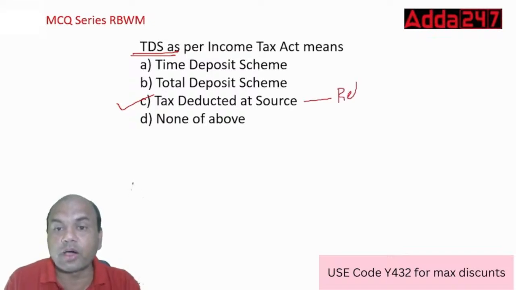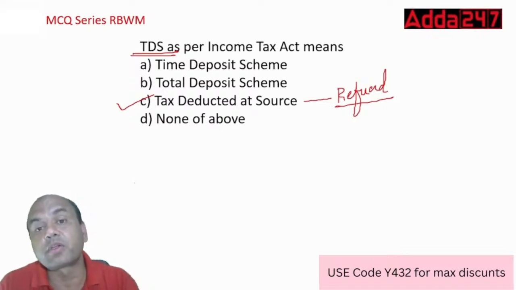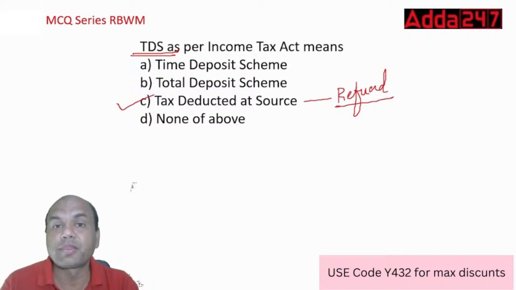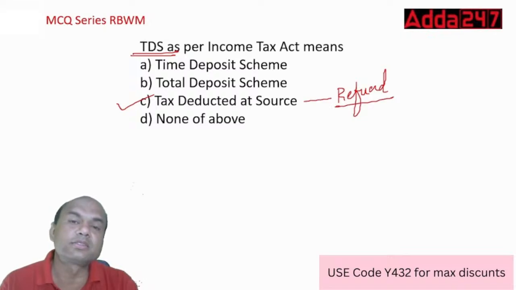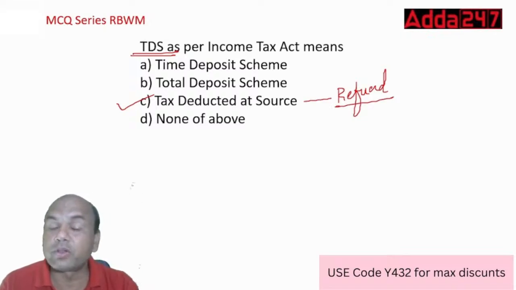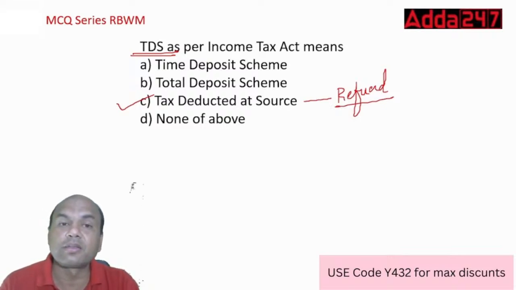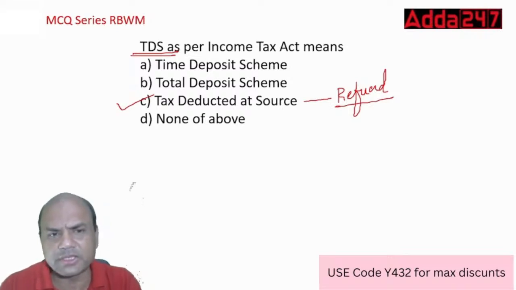How many of you file the income tax returns? No, I'm not talking of Form 16. I'm talking of income tax returns. How many of you are filing? If you are filing the income tax returns, you will definitely get a refund. But if you are not filing the income tax returns, you are losing on that money, because whatever TDS is deducted, you should get the refund if your income level is below the limit.